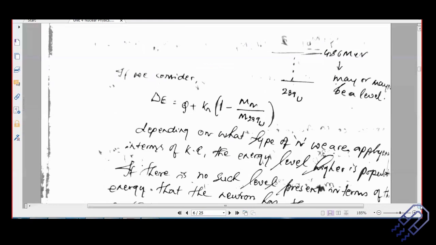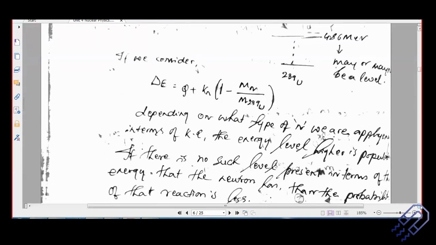So let's just have a look here. Okay, so just read these sentences. This is actually very important. Whatever I said is going to be explained here. So let's say I have got the energy.